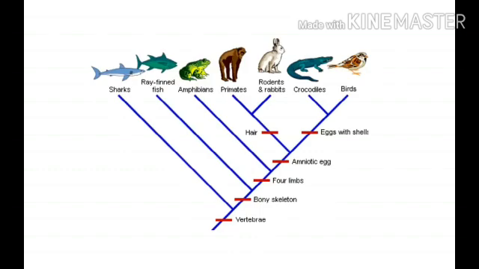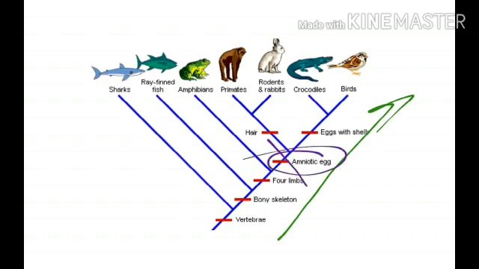So this is the arrangement of the common species, topmost and backwards. The point indicates which of the organisms comes under which particular derived character in a cladogram.